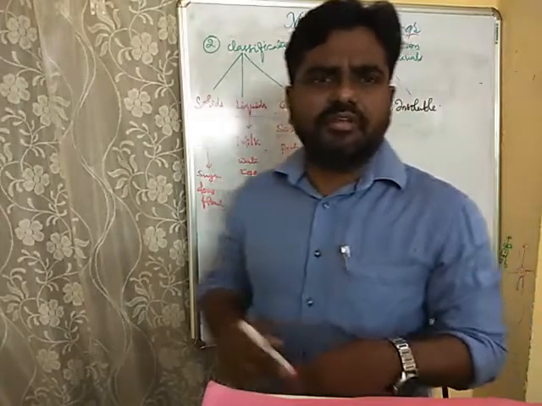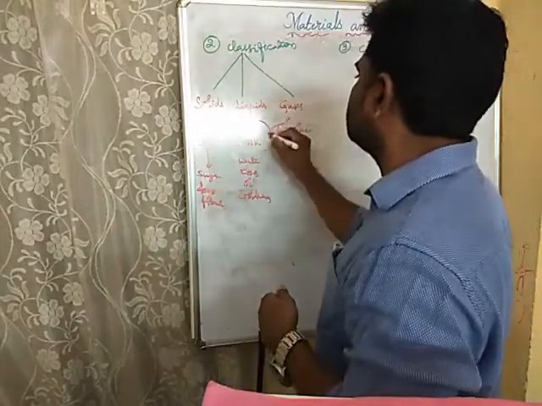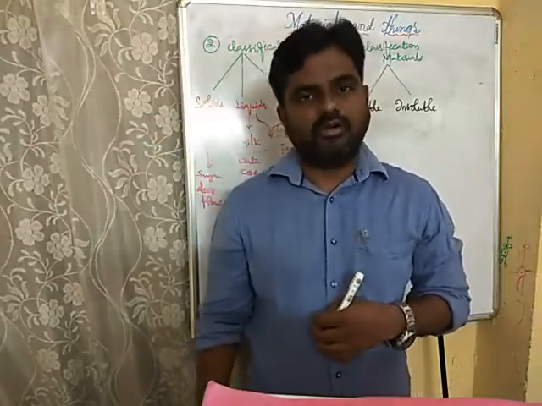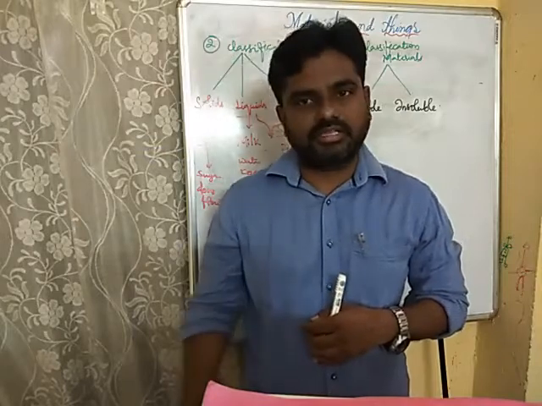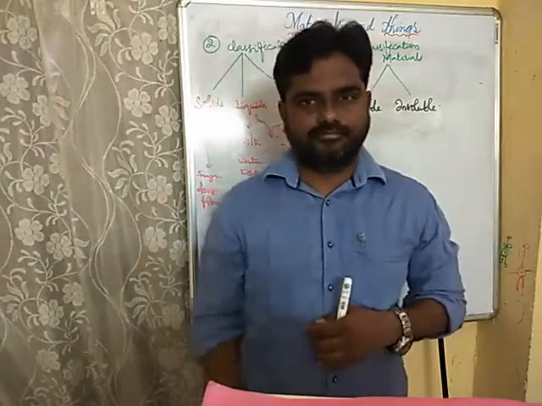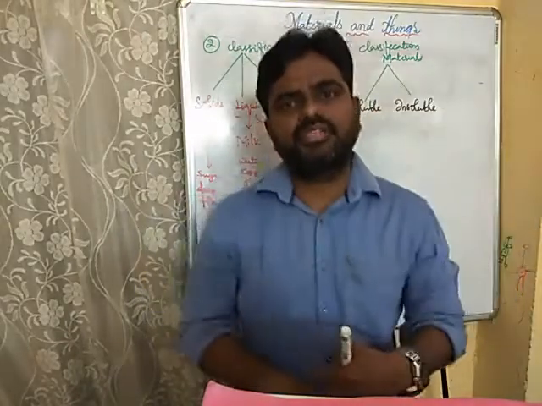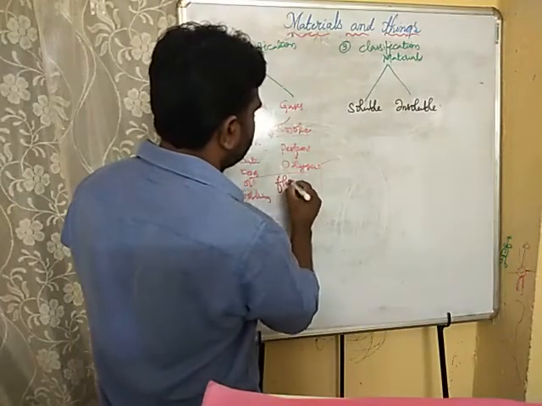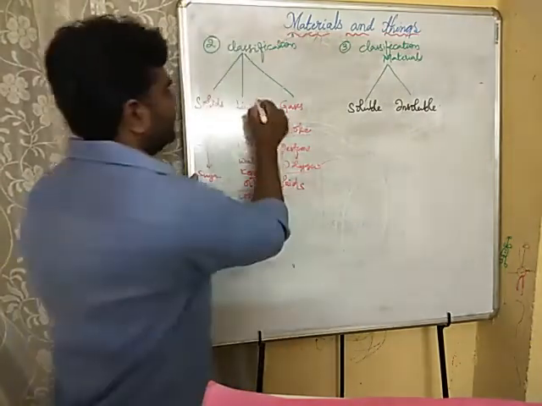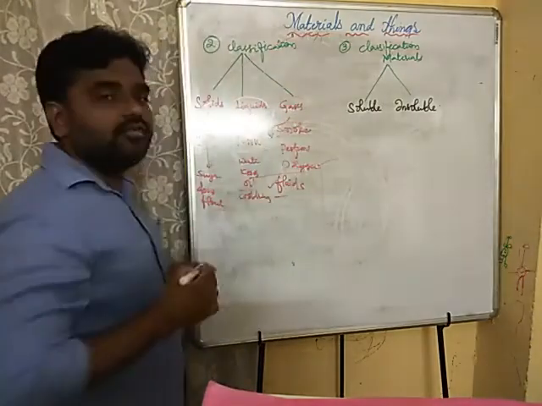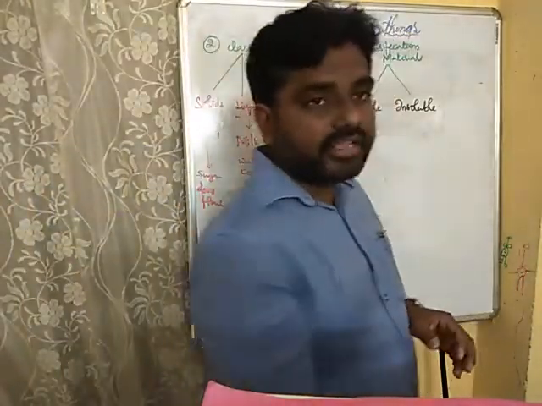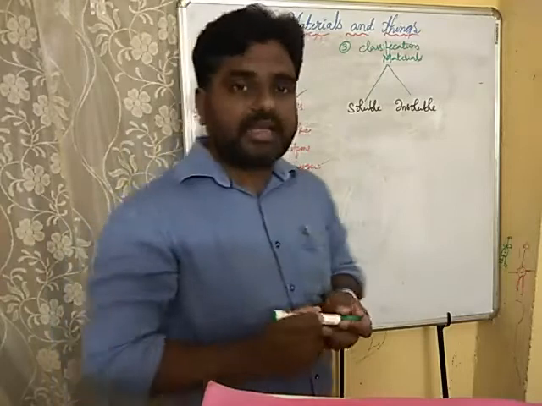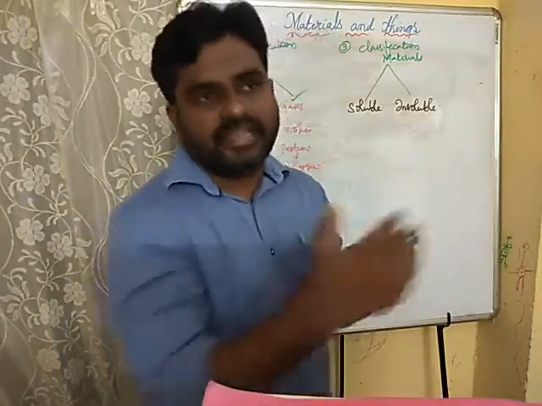And liquids, as you know very well, are called floating bodies. Liquids and gases, floating bodies. Take a glass full of water and just pour it on the floor. What happens? The water will not be stable there, so it starts moving. Why? Because they have that nature of floating. That's why the liquids and gases are called fluids, as they have the nature of floating from one place to another place.